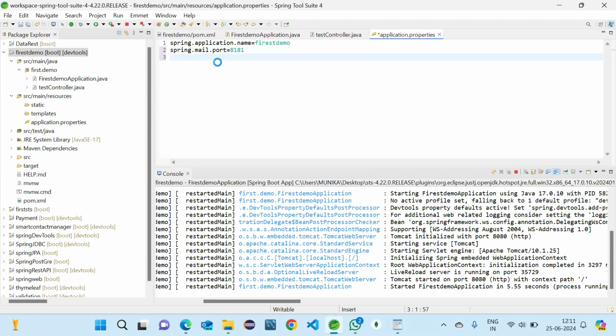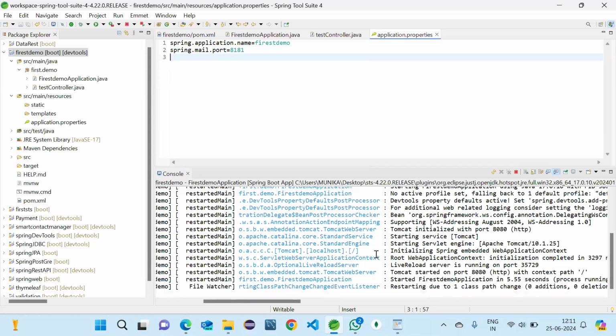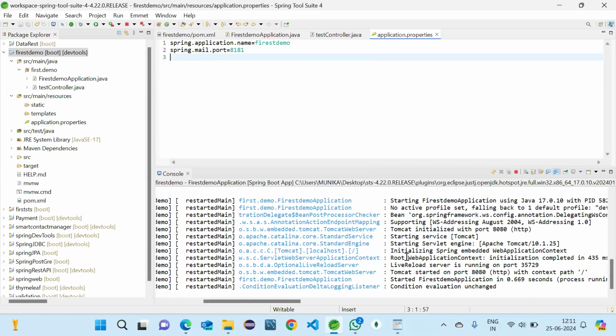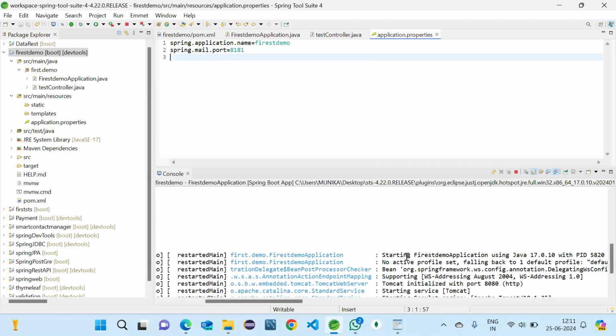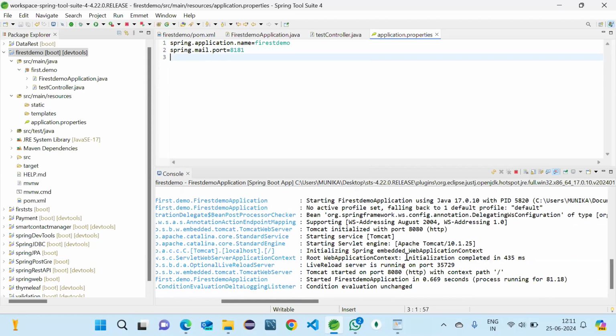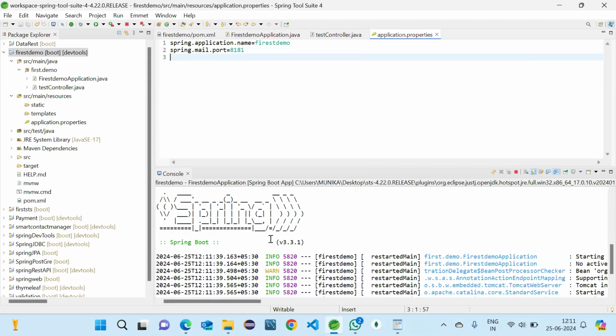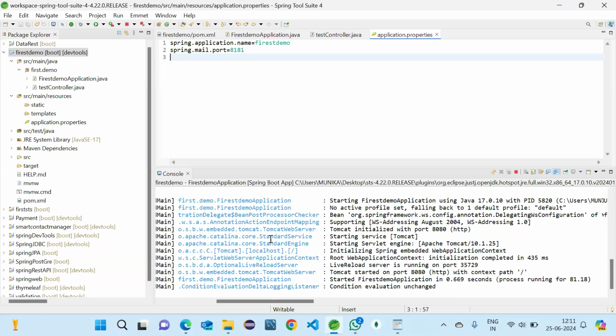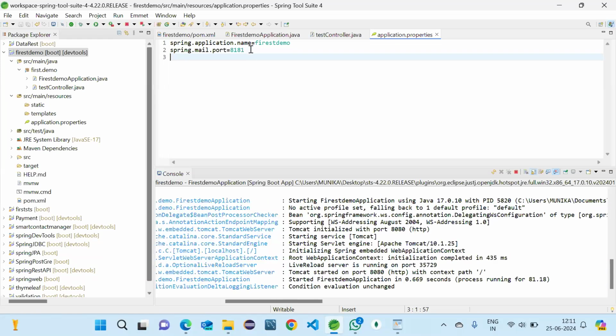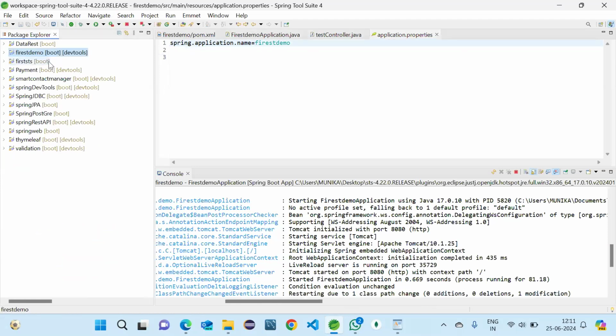Okay, this is not taking this port. I will check and I will tell you what is the attribute we should use. So you can ask me later again. Just remind me, I will check it and I will tell you.